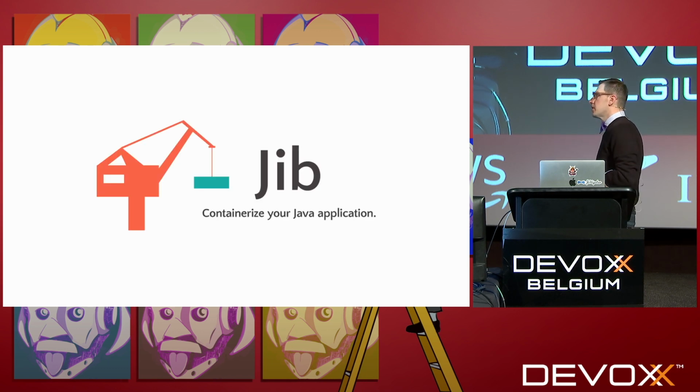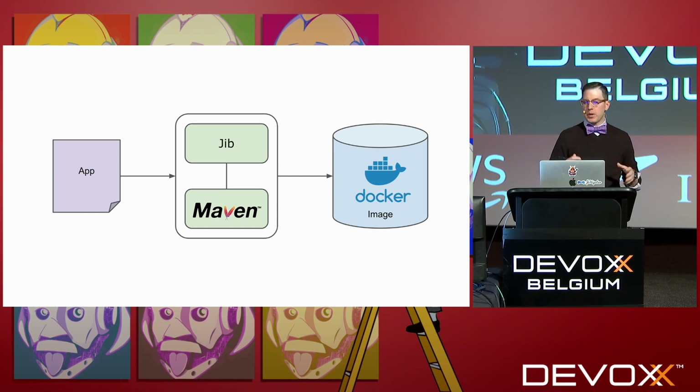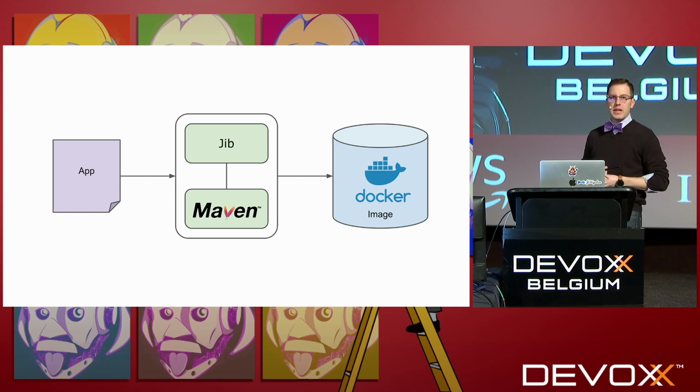A better tool for that person is Jib. This is a Java library from the folks at Google, created to build Docker images without a Dockerfile and without Docker itself even. It is, as I said, a Java library, but it integrates with our build tools, including Maven and Gradle. And at a very high level, it takes your application source code as input. You run a Maven command against it. And because Jib is built into a Maven plugin, it knows about that Maven environment, and uses the artifacts that are generated from the Maven build to create a Docker image.